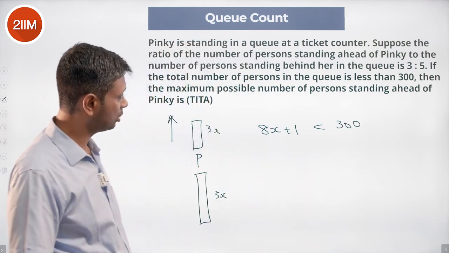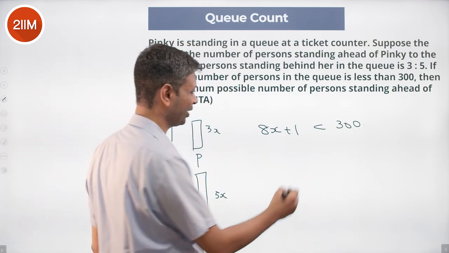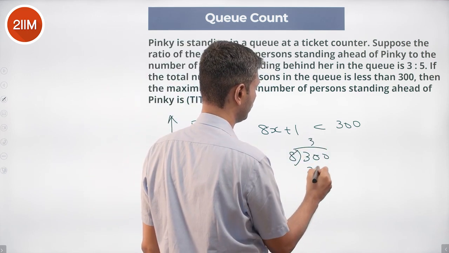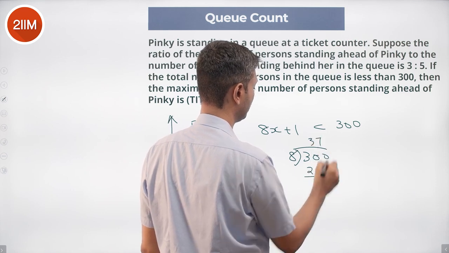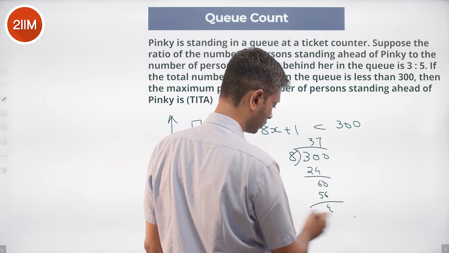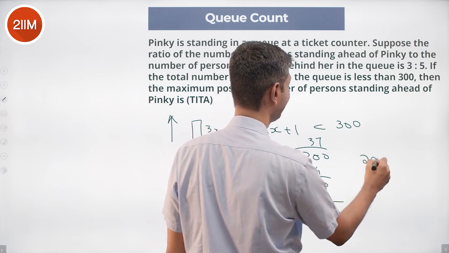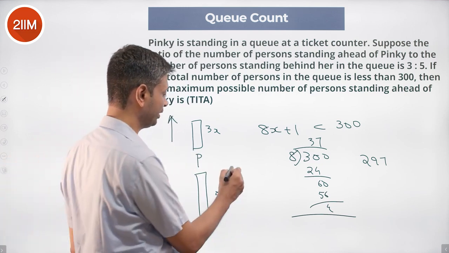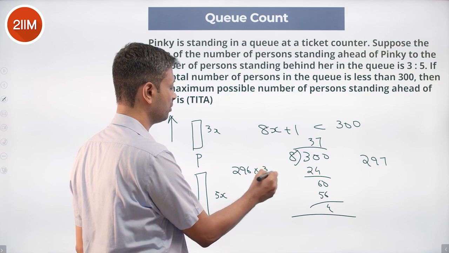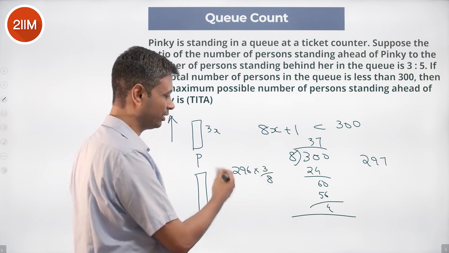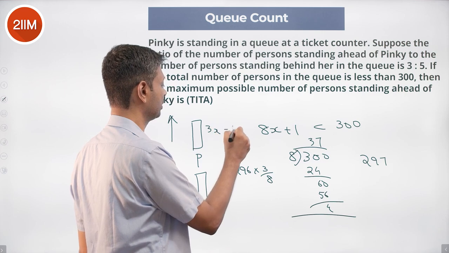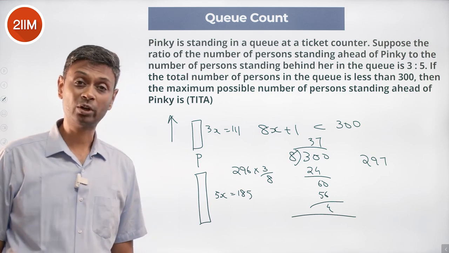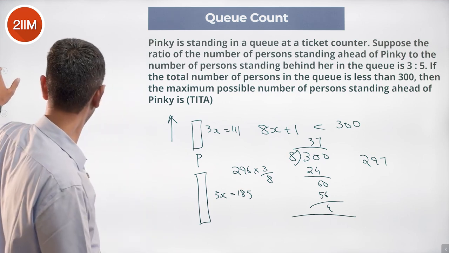What is the maximum possible number of persons standing ahead of Pinky? Very regular question. 300 divided by 8, 8 goes 3 times 24, 60, 7 times 56. So we could have 297 people, which is of the form 8x plus 1, in which case 296 into 3 by 8. 296 by 8 is 37, 37 into 3 is 111. The people behind should be 185. Add this up, it gets 296 plus 1, 297. That works. Anything more is not possible.